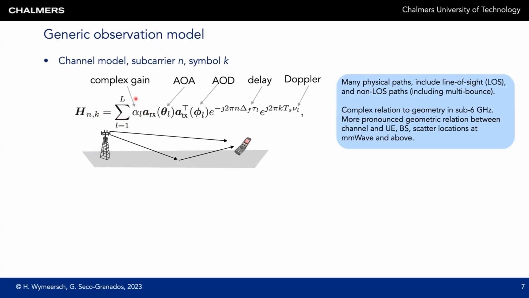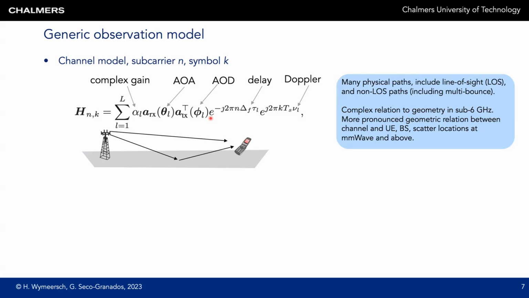Each of the paths has a complex channel gain, so it has an amplitude and a phase. With each path there's also an angle of arrival, which can be computed in azimuth and elevation, which is an argument to the steering vector of the receiver, in this case the user side. So the user has a steering vector if it has an array and has as argument the angle of arrival in azimuth and elevation. At the transmitter side, the base station side in this case, there's also a steering vector, which takes as arguments the angles of departure, again in azimuth and elevation. All of these angles are indexed by the path, L.